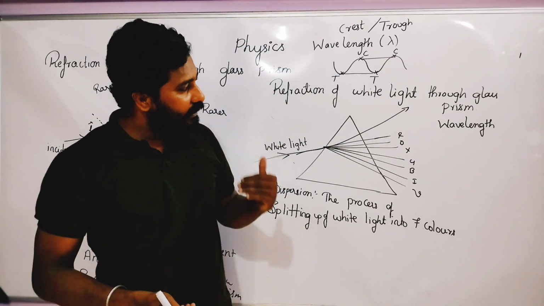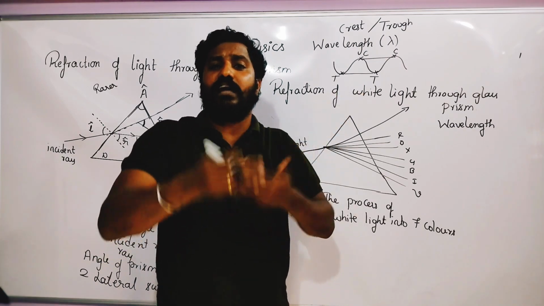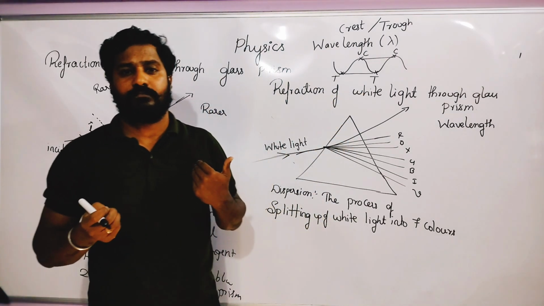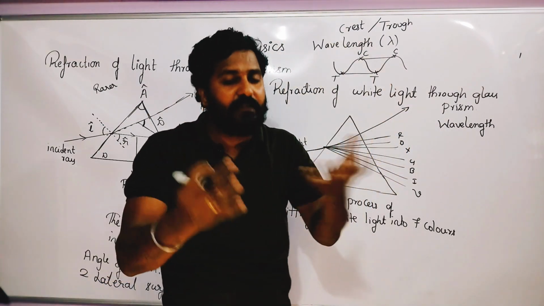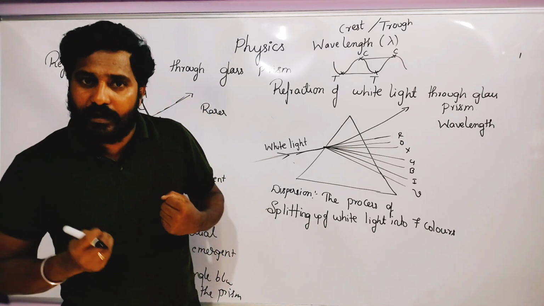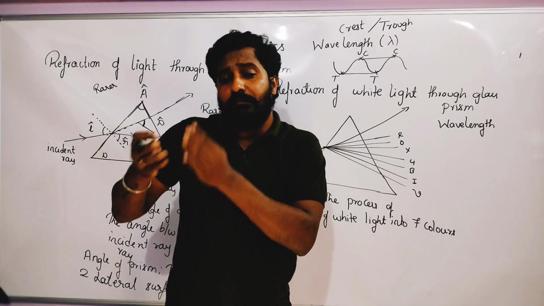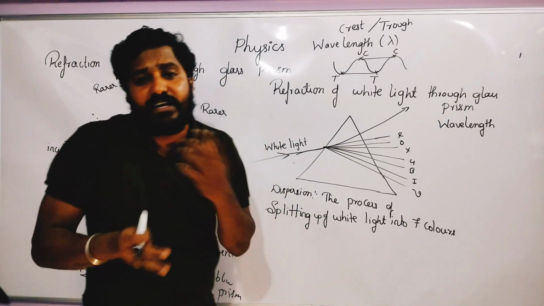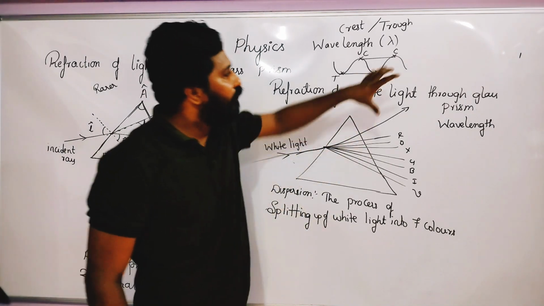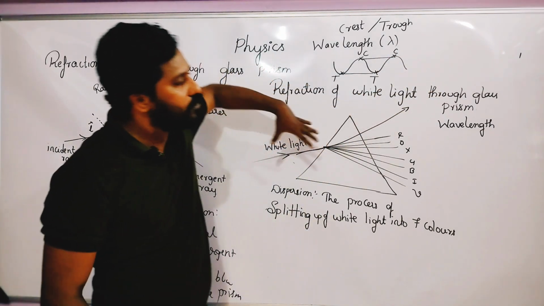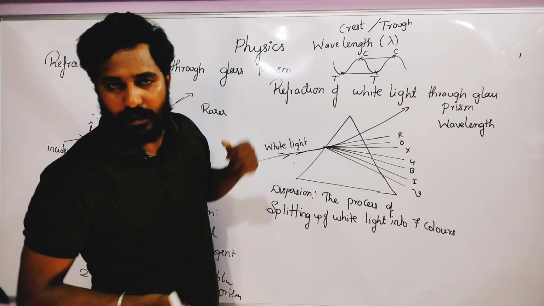Red color means red will emit a different kind of wavelength to our eye. Blue color will emit a different wavelength of color to our eye. So because of different emission of wavelengths, that makes us identify the different kinds of colors. So wavelength makes them split into the 7 colors.